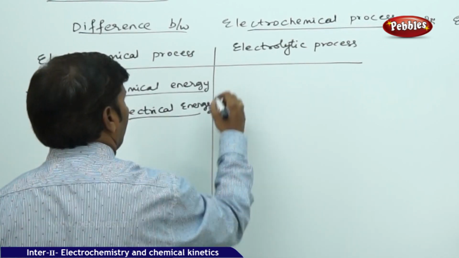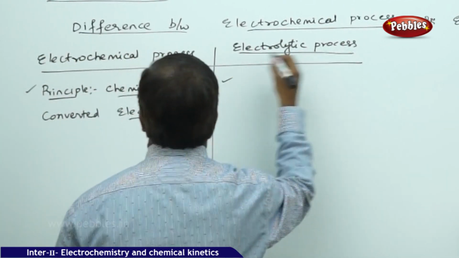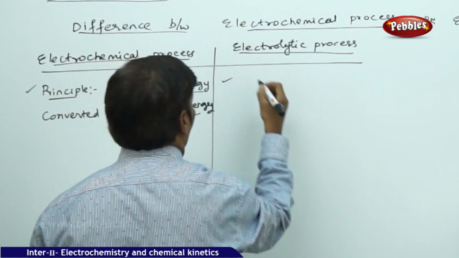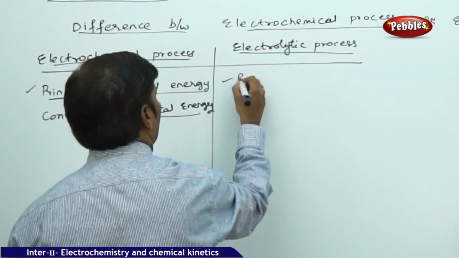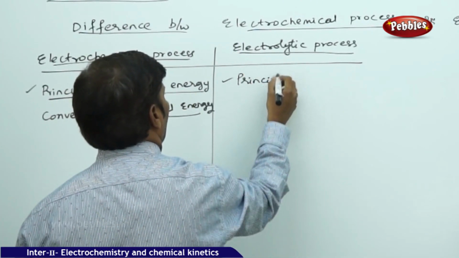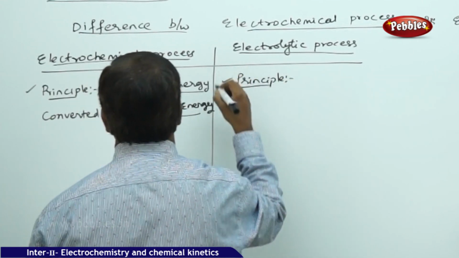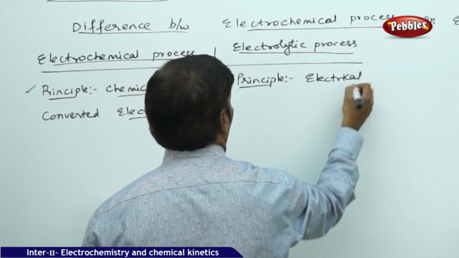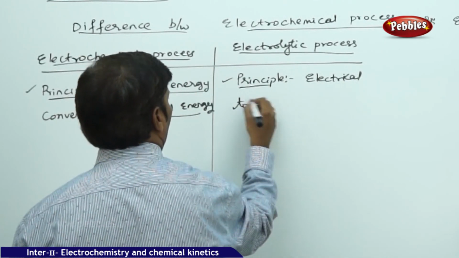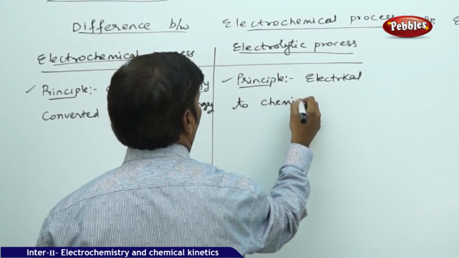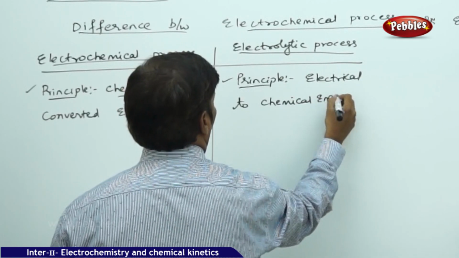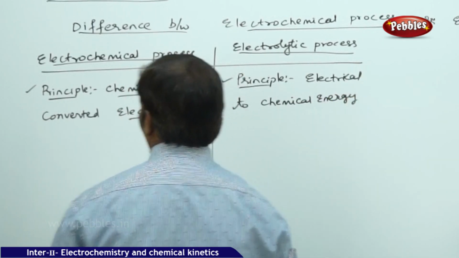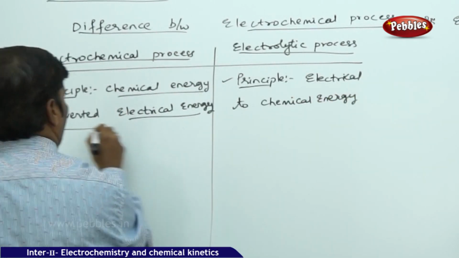In the case of the electrolytic process, what is the principle involved here? The reverse of that: electrical energy to chemical energy is the first differentiating point.